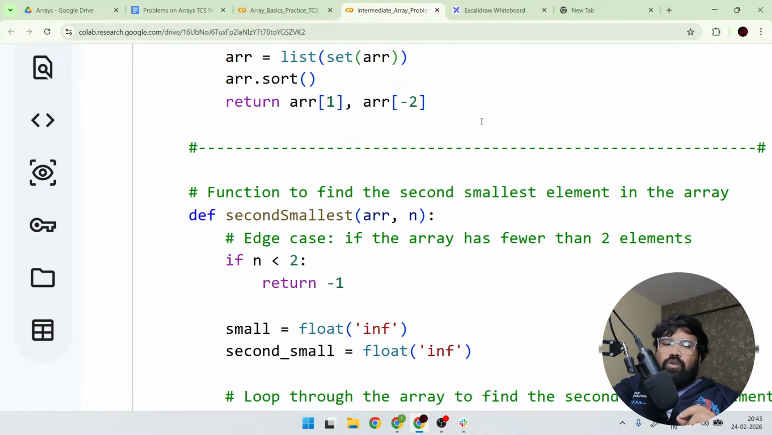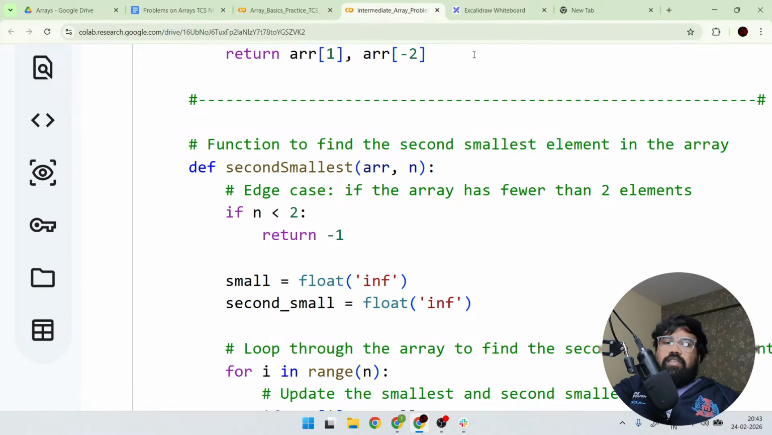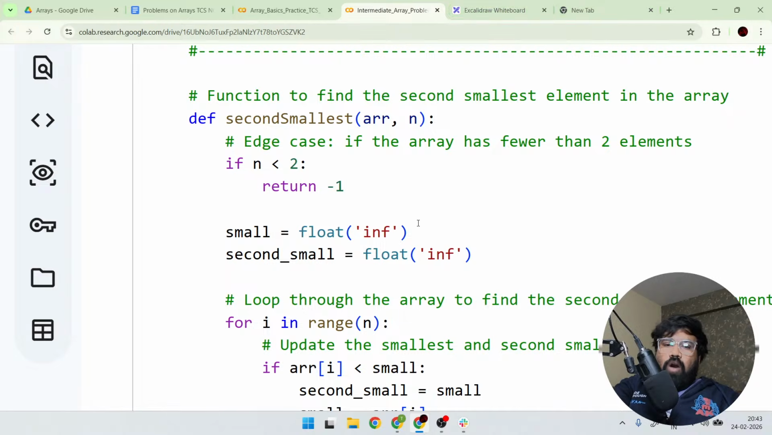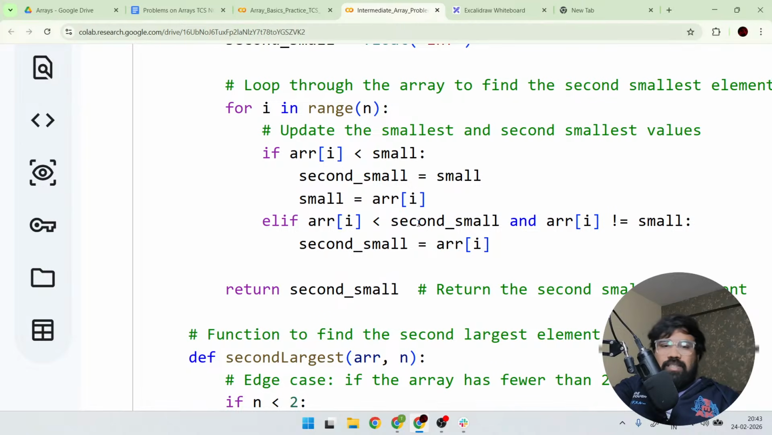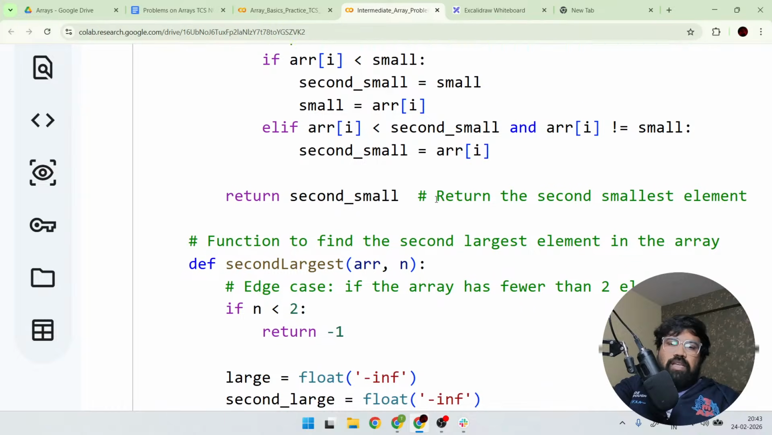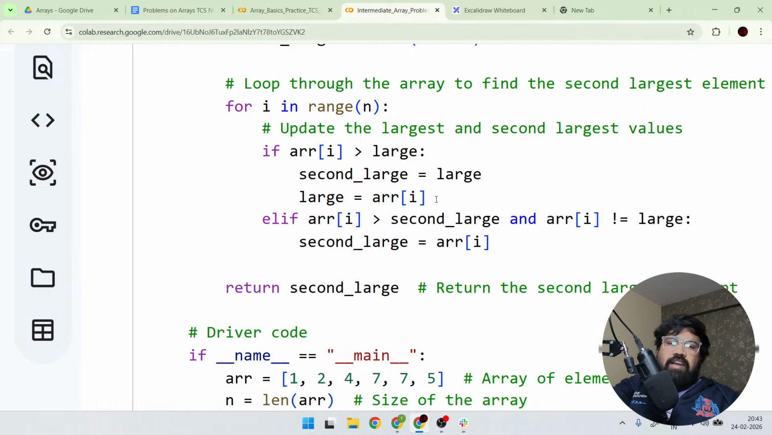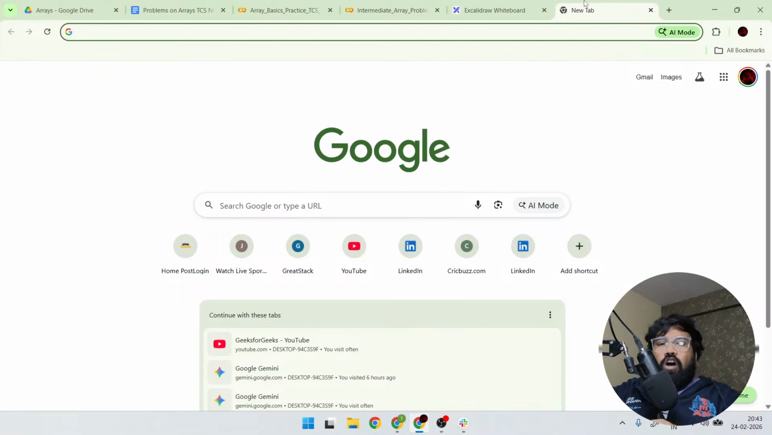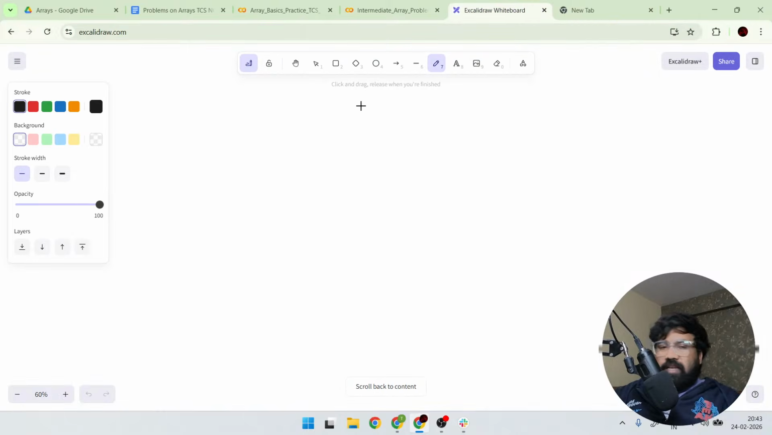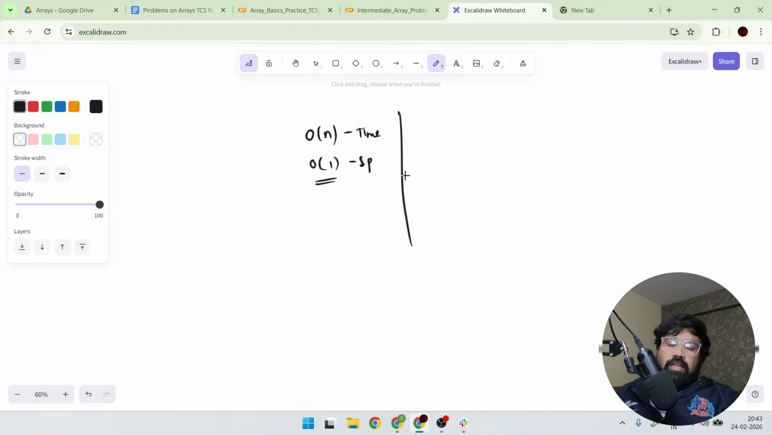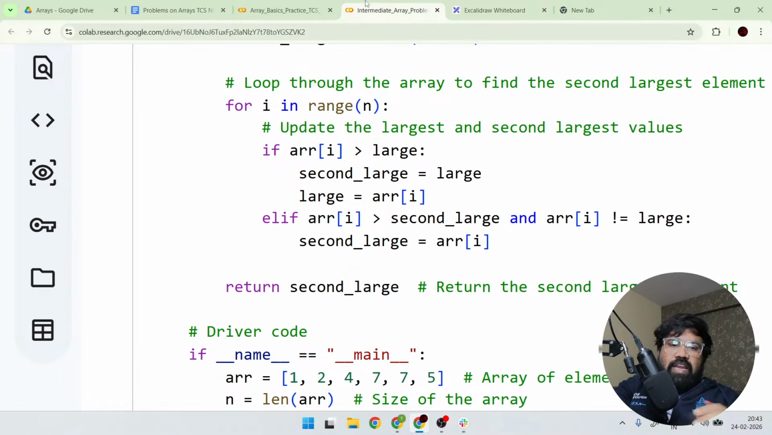But here I would like to go for the other case, that is, how to approach finding the second smallest and second largest by using simply O of n time complexity and O of 1 space complexity. So my target is I can easily achieve this problem with O of 1 space complexity and O of n time complexity. So that's why, see, even the code was very lengthy.